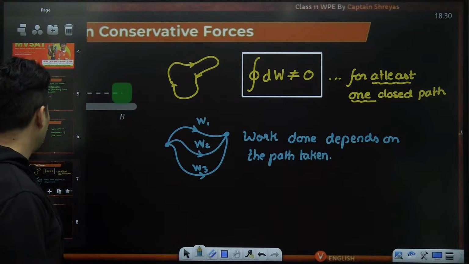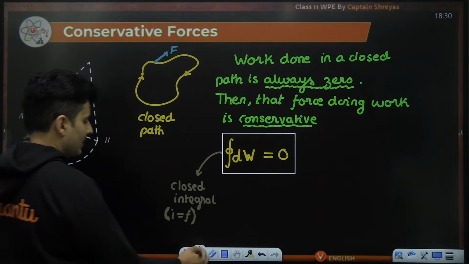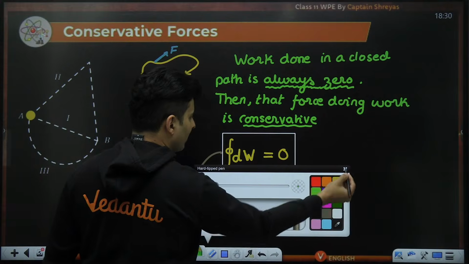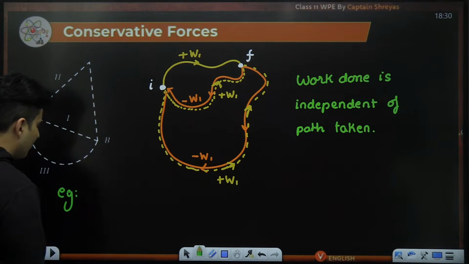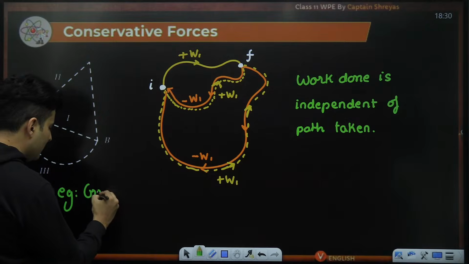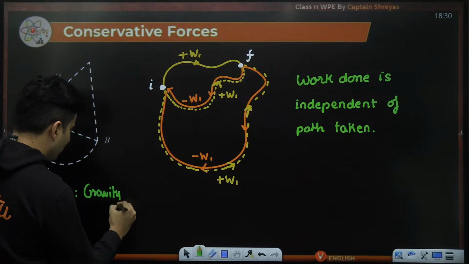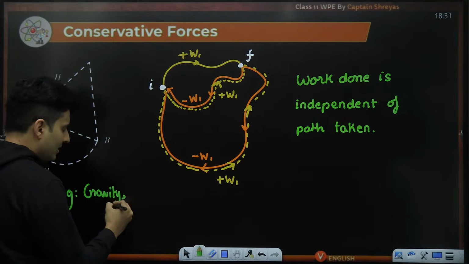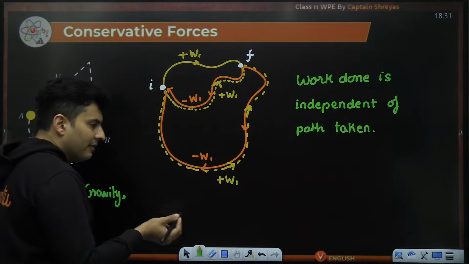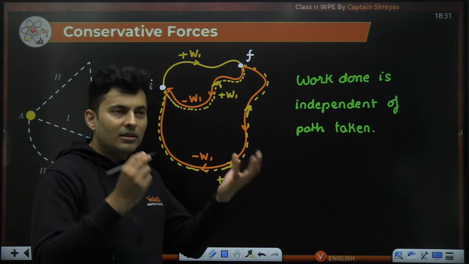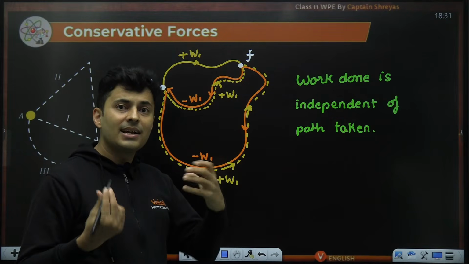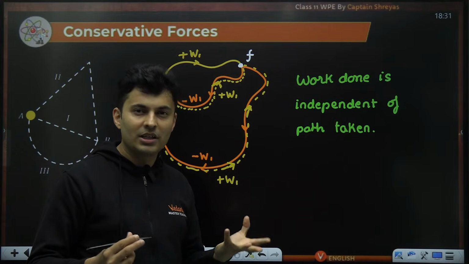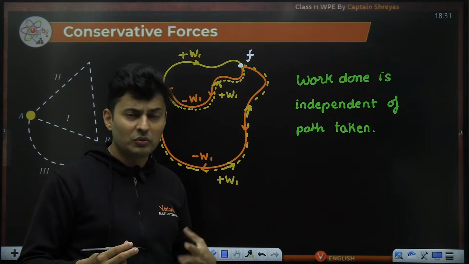So what are the examples of conservative forces and non-conservative forces? Let's talk about the examples now. Among conservative forces, gravitational force is a conservative force. Then, just like gravity, when you are in a lift, the pseudo force which acts on you also acts like gravity for that moment in a non-inertial frame. If you remember Newton's laws, pseudo forces.